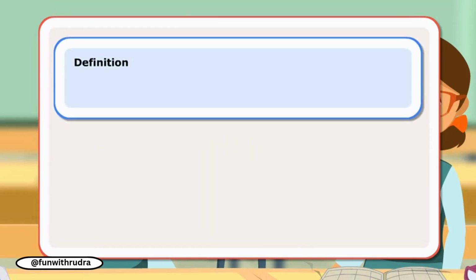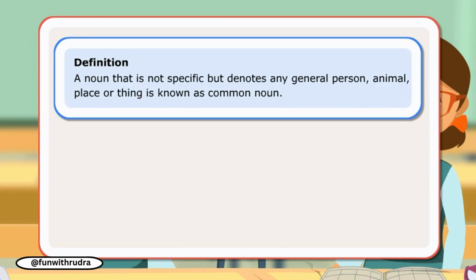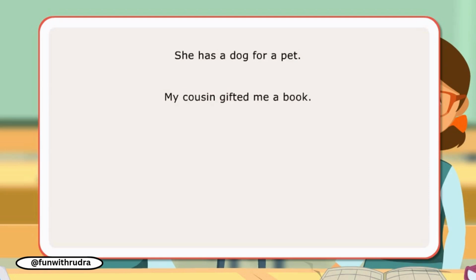Definition. A noun that is not specific but denotes any general person, animal, place, or thing is known as a common noun. Let us look at a few sentences. She has a dog for a pet. My cousin gifted me a book. I watched a movie yesterday.